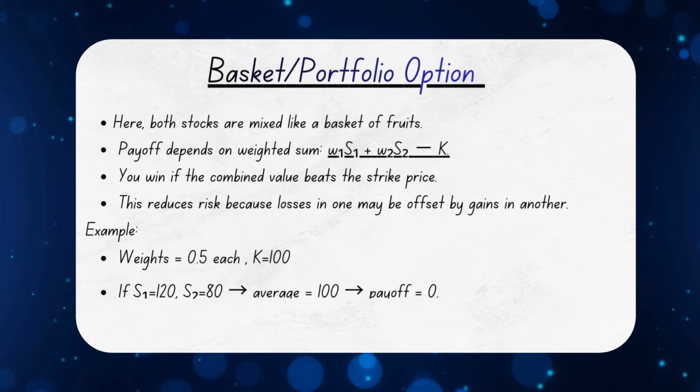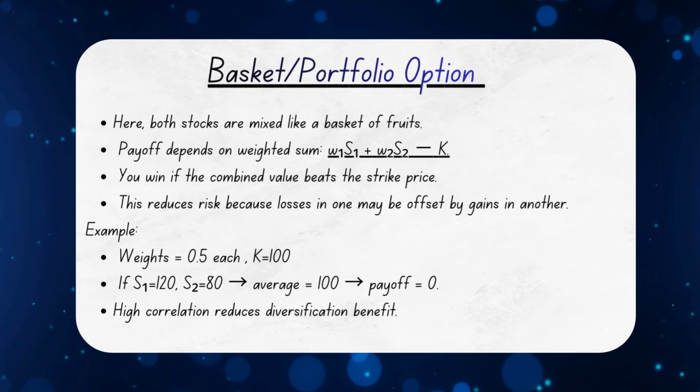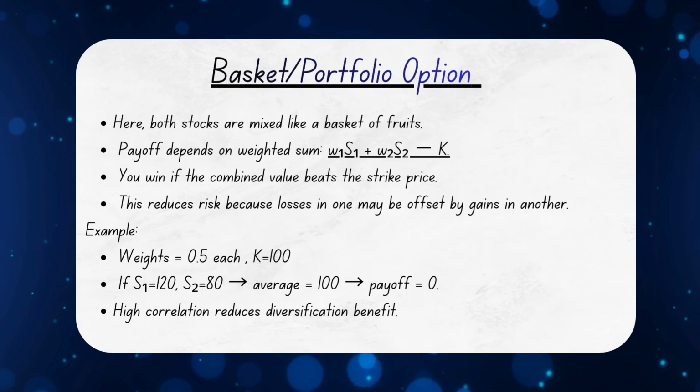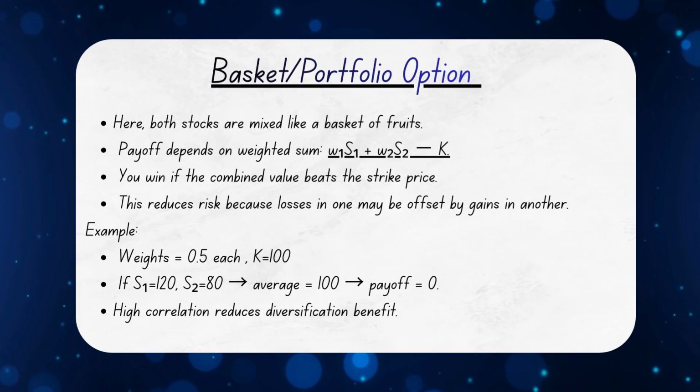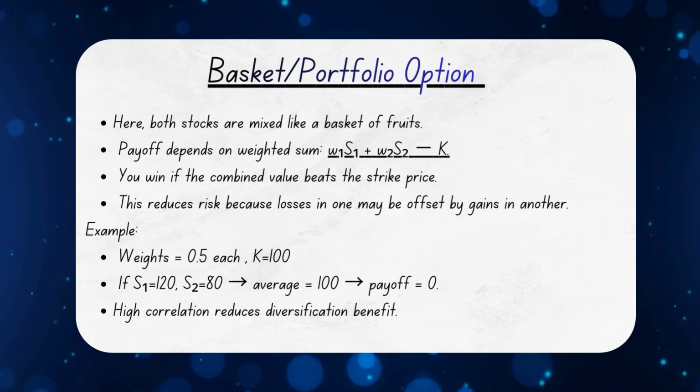Next comes the basket or portfolio option, where instead of choosing one winner, you combine both stocks into a single bundle using weights, like half of stock 1 and half of stock 2. And the payoff depends on their average minus the strike price. So this behaves like teamwork, where gains in one stock can offset losses in another, which reduces risk, but if both stocks are highly correlated, they move together and diversification disappears, making the basket less exciting.